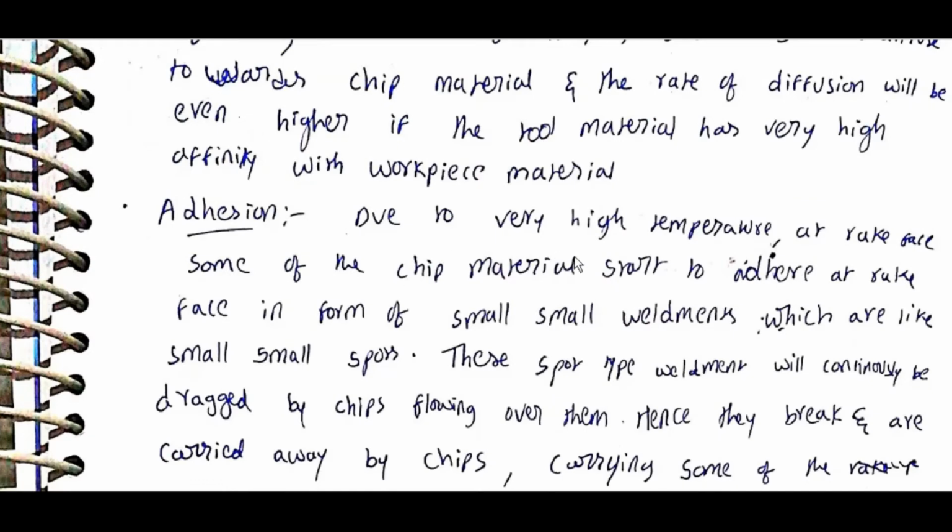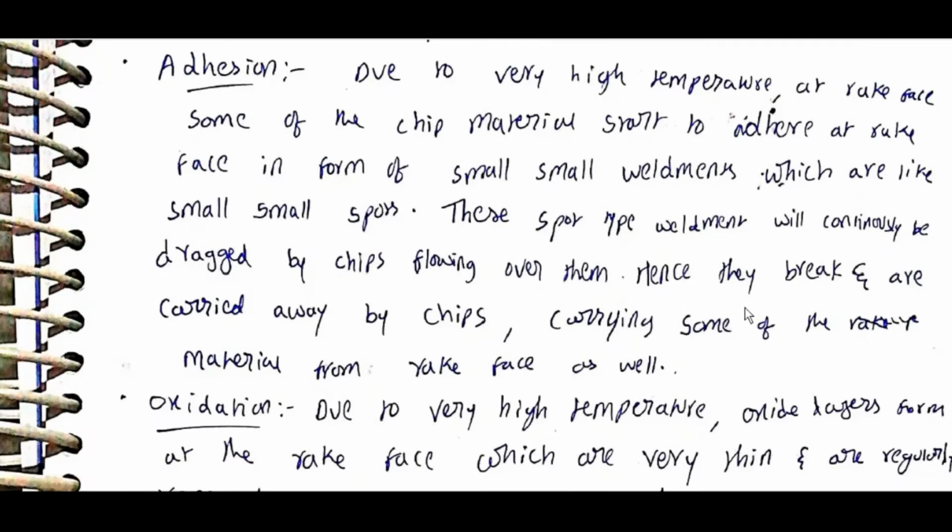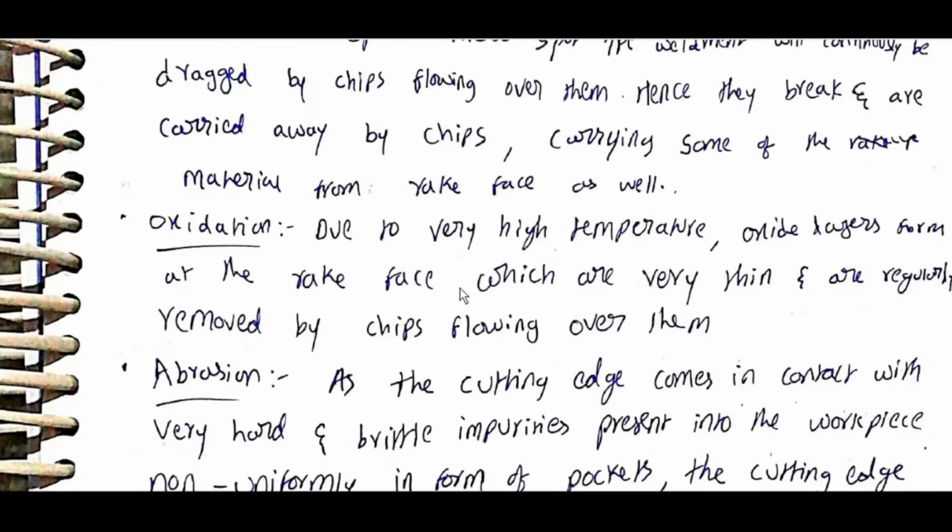Adhesion: due to very high temperature at the rake face, some of the chip material starts to adhere to the rake face in the form of small weldments which are like small spots. These spot type weldments will continuously be dragged by chips flowing over them. Hence they break and are carried away by chips, some carrying some of the material from the rake face as well. Oxidation: due to very high temperature, oxide layers form at the rake face which are very thin and are regularly removed by chips flowing over them.